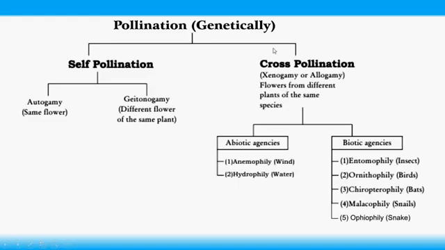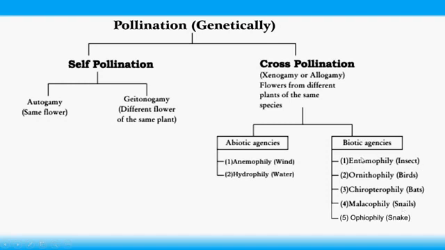This pollen transfer is dependent on agents. The agents are abiotic agents and biotic agents. Abiotic agents are without life, like wind and water. Biotic agents are insects, birds, bats, snails, snakes.